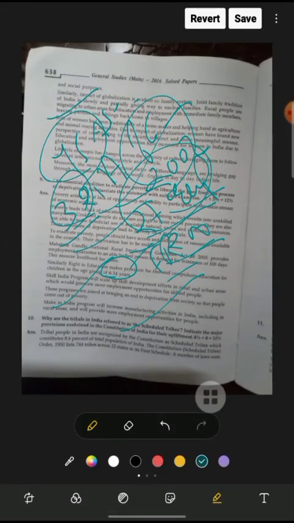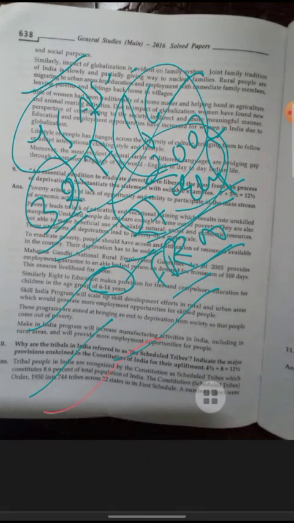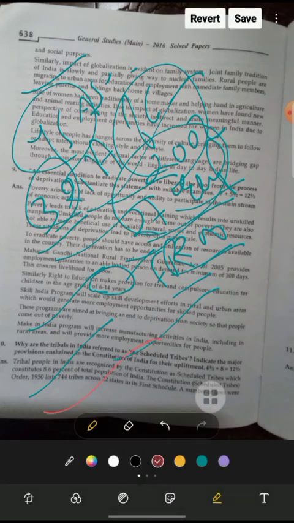Now the next question. Why are the tribals in India referred to as the scheduled tribes? Indicate the major provisions enshrined in the Constitution of India for their upliftment. So why are they referred to as scheduled tribes, first of all? What kind of reason is there that we say these tribal people are scheduled tribes?